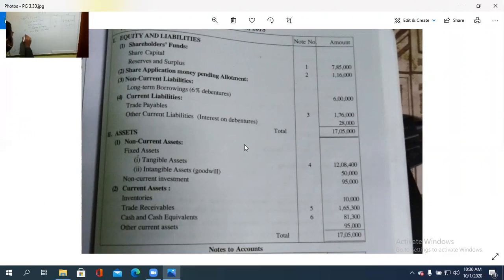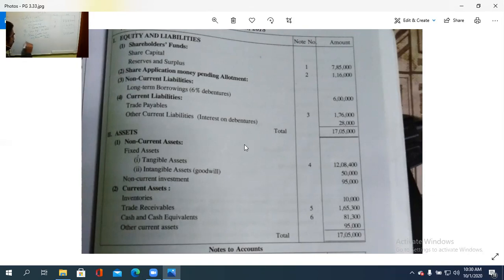Then the third item, it is non-current liabilities. Under non-current liabilities, there is a long-term borrowing, 6% debentures. So, long-term borrowings, 6% debentures. How much is it? 6 lakh, that is already given in the question. That is the only non-current liability.